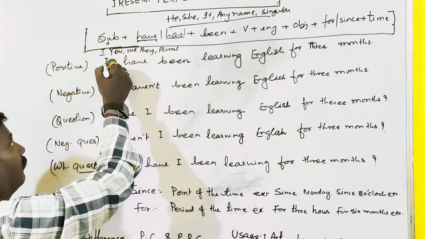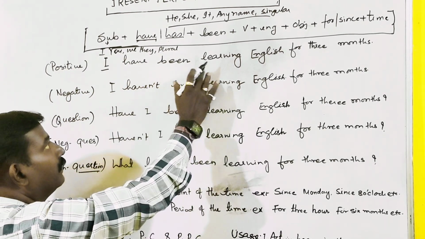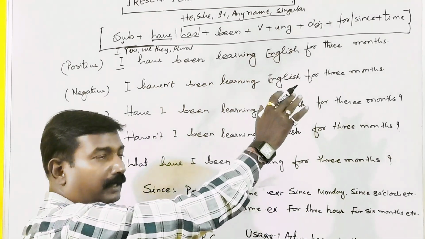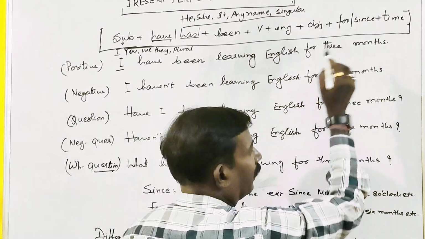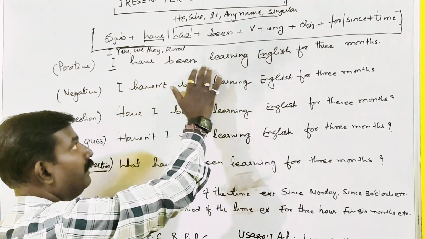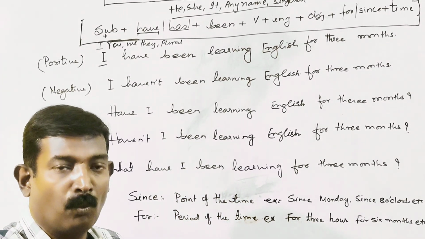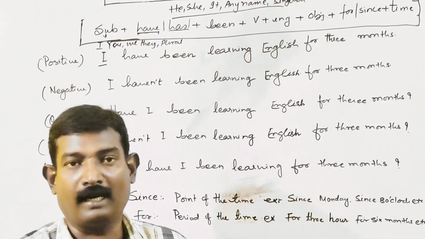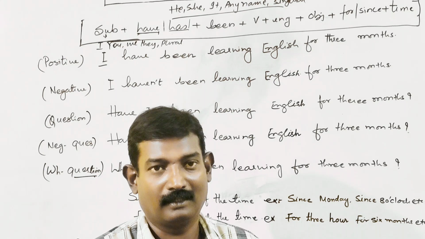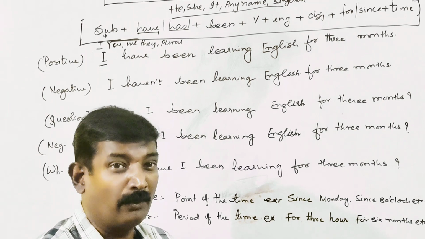Now let us see the first sentence. Following the structure, as a subject, I have taken here I. With I, we can use have. So, I have been learning English. I have been learning English for 3 months. Okay. Now, when you say I have been learning English for 3 months, that means the work started sometime in the past and still it is going on. It is continuing.